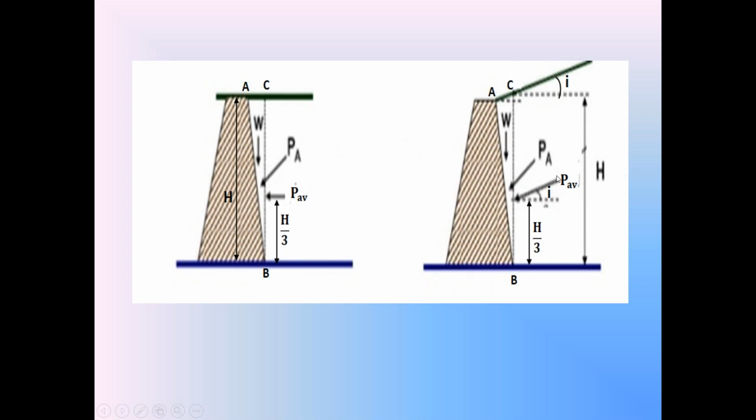So this is the application of Rankine's active earth pressure theory when the backside of the retaining wall is an inclined surface. In unit 3, earth retaining structures, so far we discussed Rankine's active earth pressure theory when the backfill is a cohesionless soil.